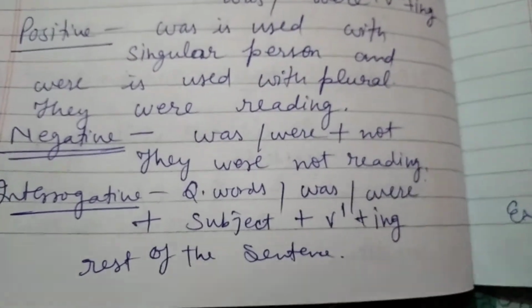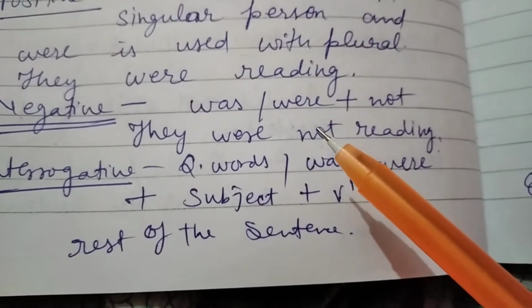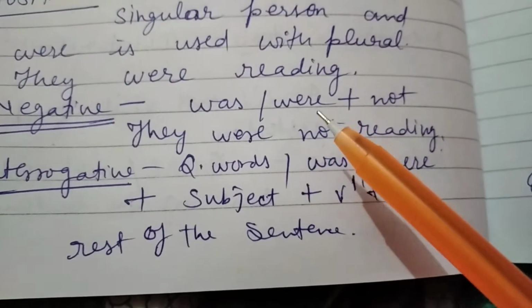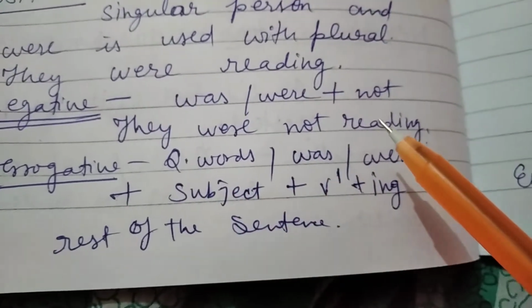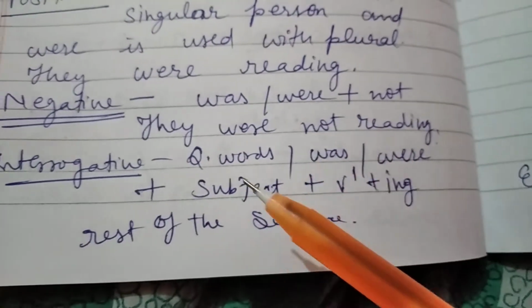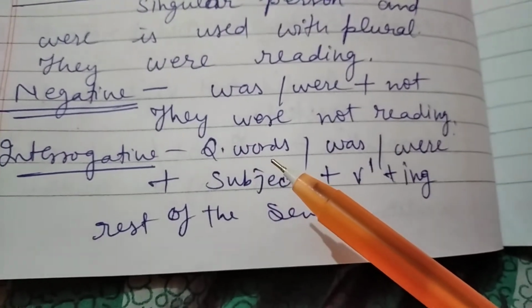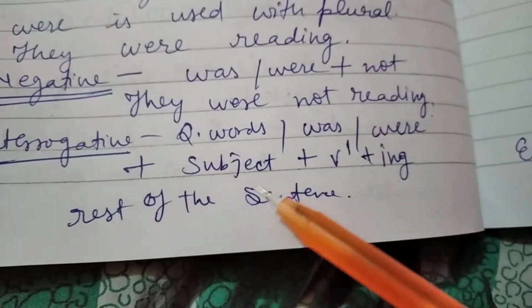Now for negative, we just add not with was or were, as they were not reading and she was not going. I was not studying. In this way, for interrogative, the same structure. If question words are there, we write them first, then was or were according to the subject person.